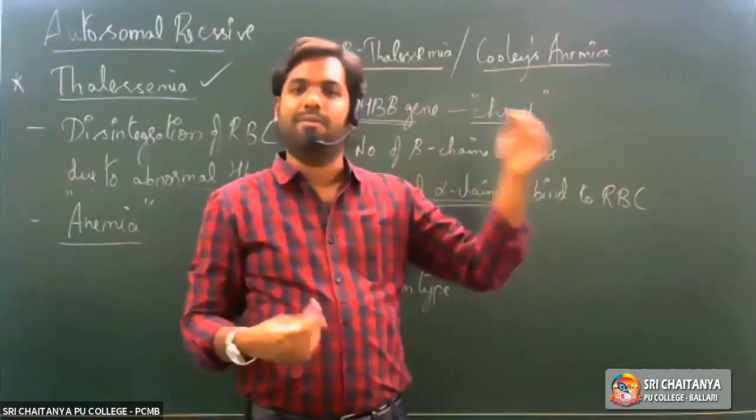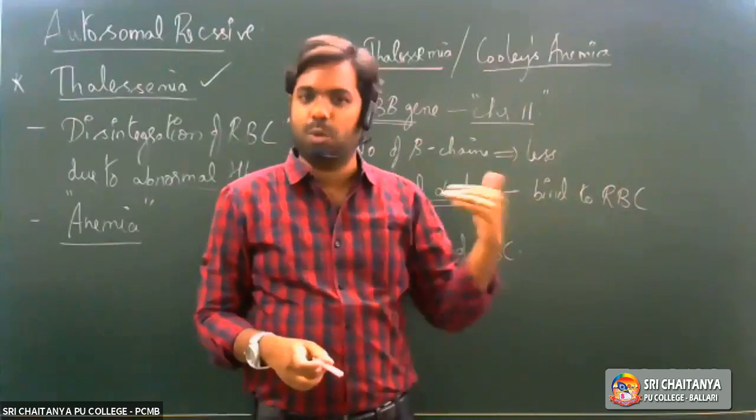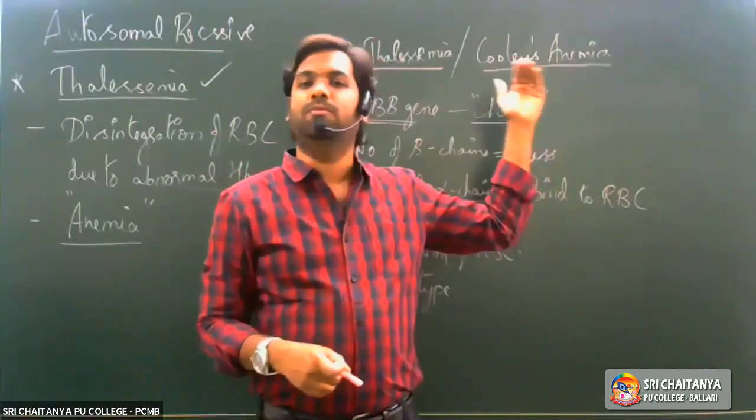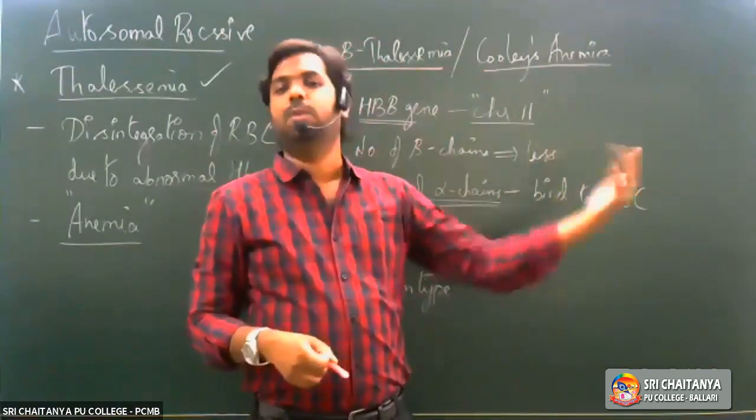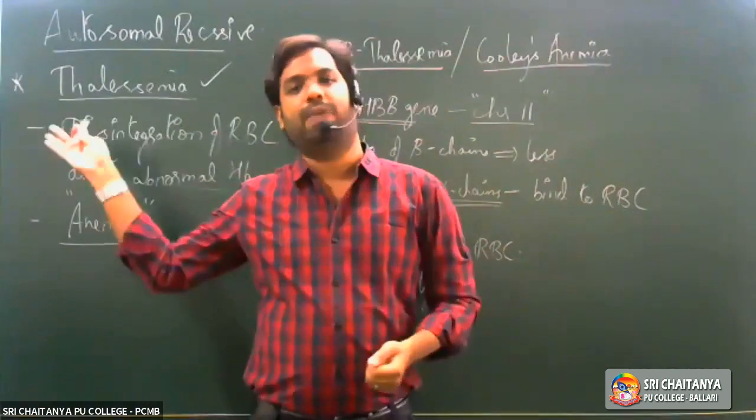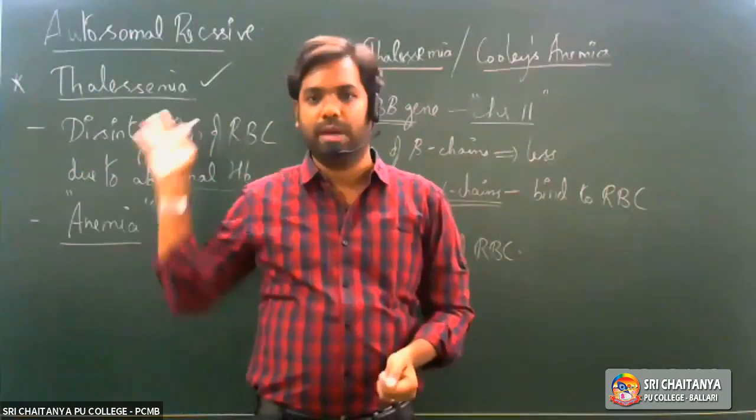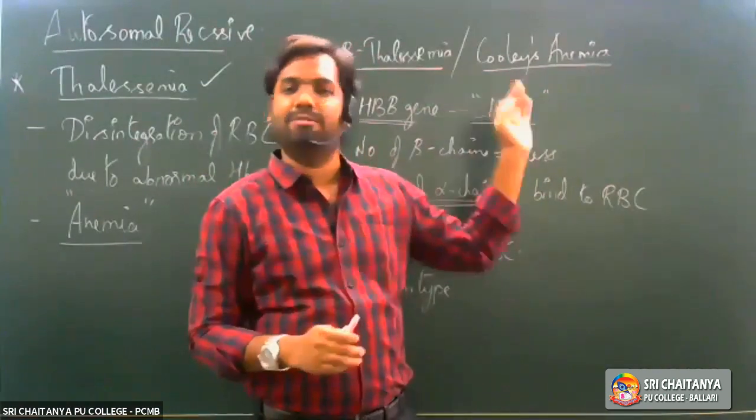Now, since the number of alpha chains synthesized is less, what would happen? The amount of hemoglobin formed would be less. If the amount of hemoglobin formed is less, again, the number of RBCs formed would be less. Right? So that is what we have seen with alpha thalassemia.